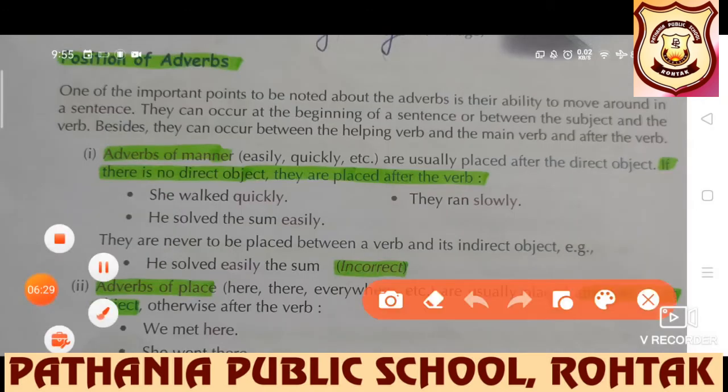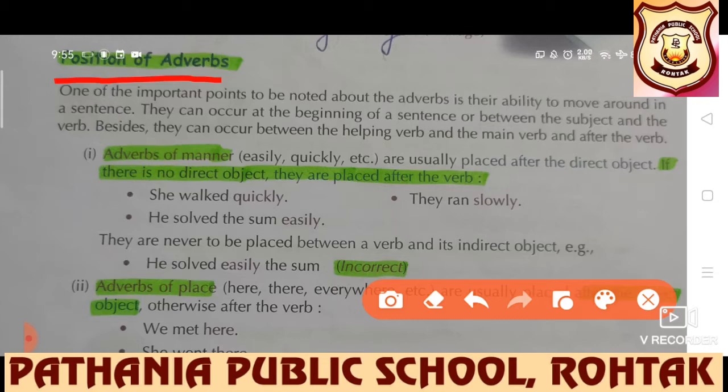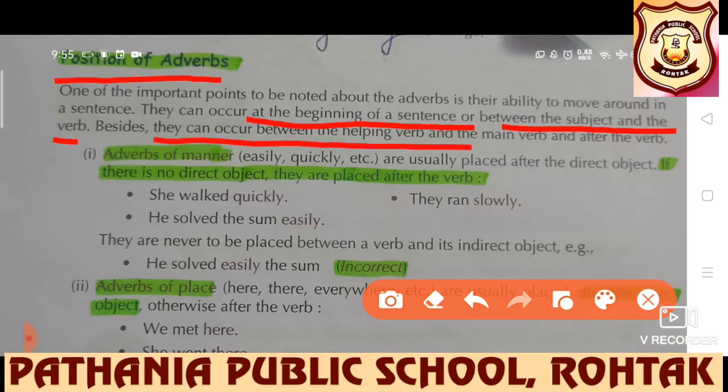Further, students, we are going to understand the position of adverbs. One of the important points to be noted about adverbs is their ability to move around in a sentence. They can occur at the beginning of a sentence or between the subject and the verb. Besides, they can occur between the helping verb and the main verb and after the verb also. So, first of all, let's see what is the place of adverbs of manner in